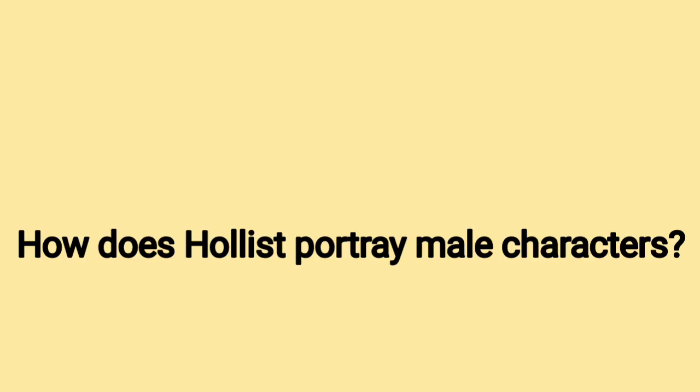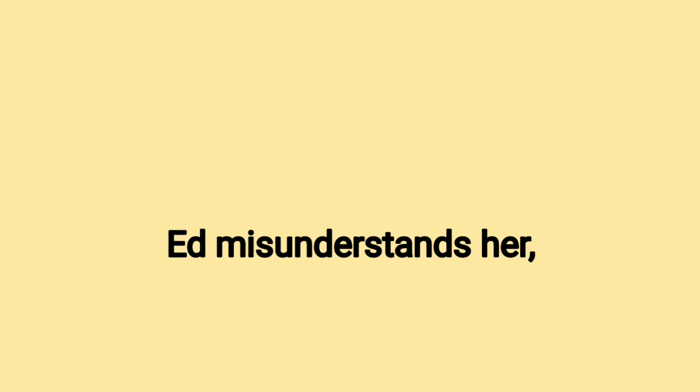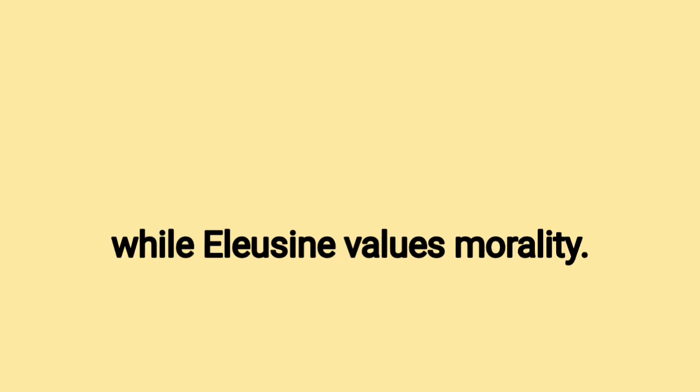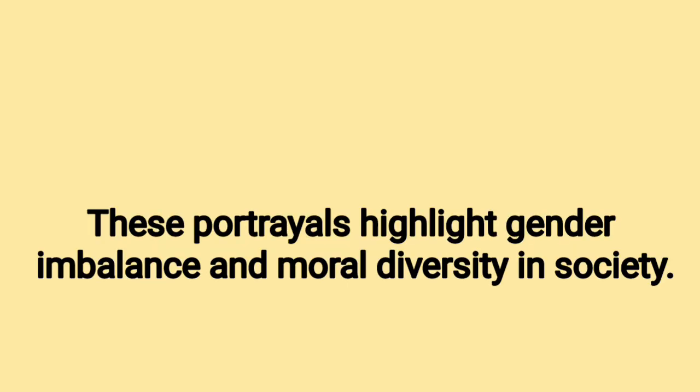42. How does Hollist portray male characters? Answer: Hollist presents men as complex, some exploitative, others principled. Eustace manipulates Fina, Ed misunderstands her, while Alusine values morality. These portrayals highlight gender imbalance and moral diversity in society.